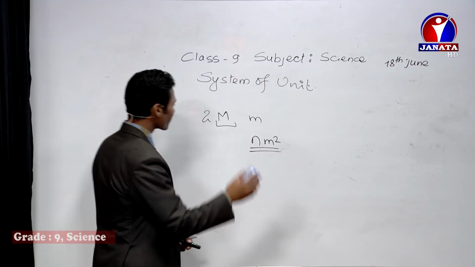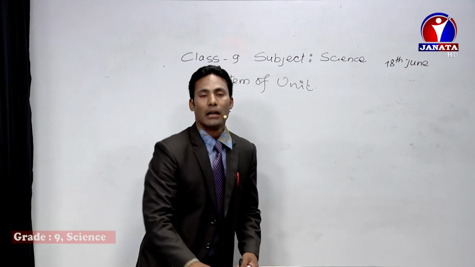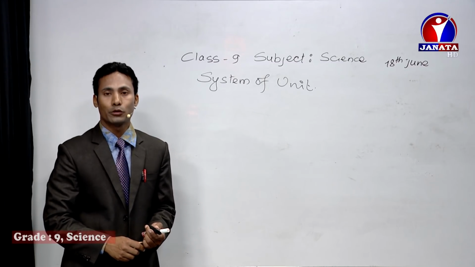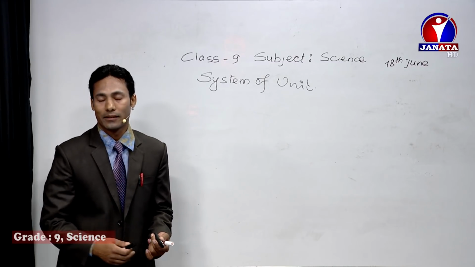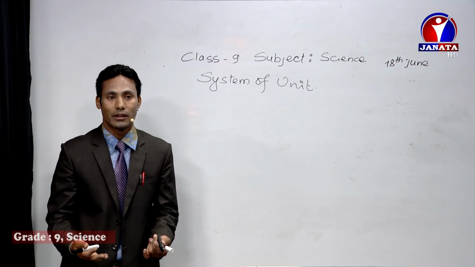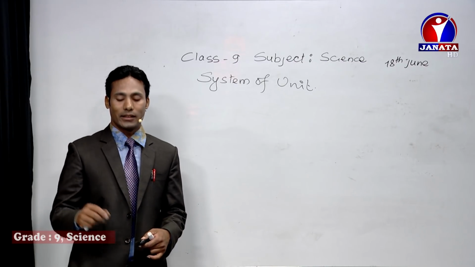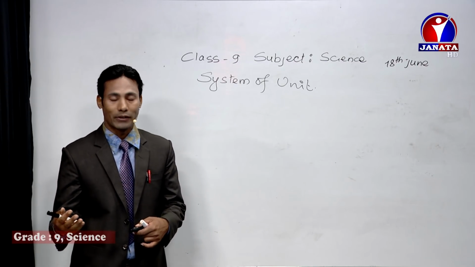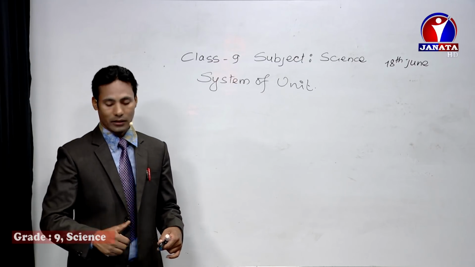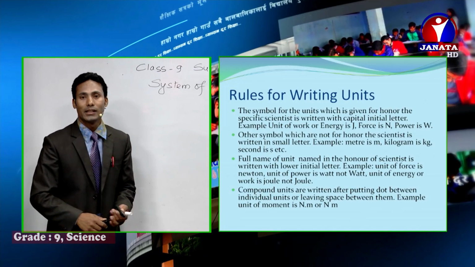So let's see. In physics, some of the units are given to honor scientists for their work. For example, Newton is to honor Sir Isaac Newton, right? And Joule also, and the Watt also, for honoring the scientist.